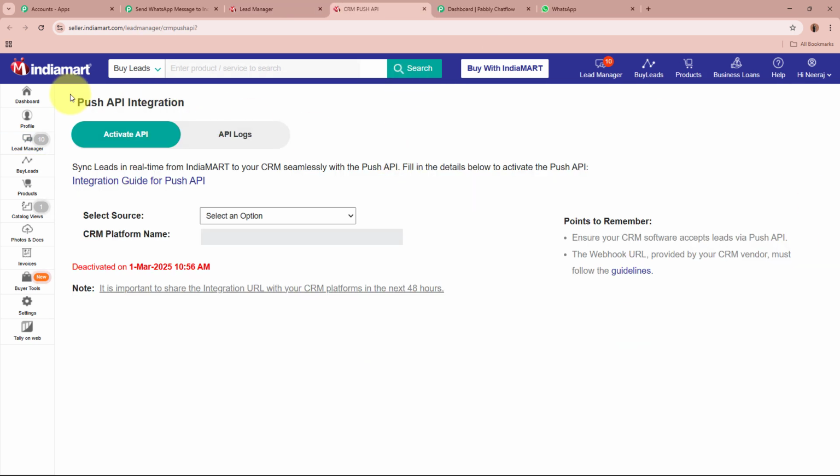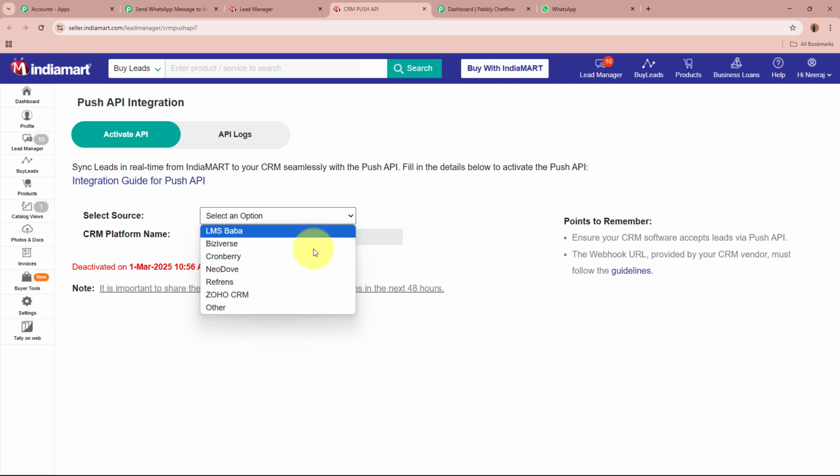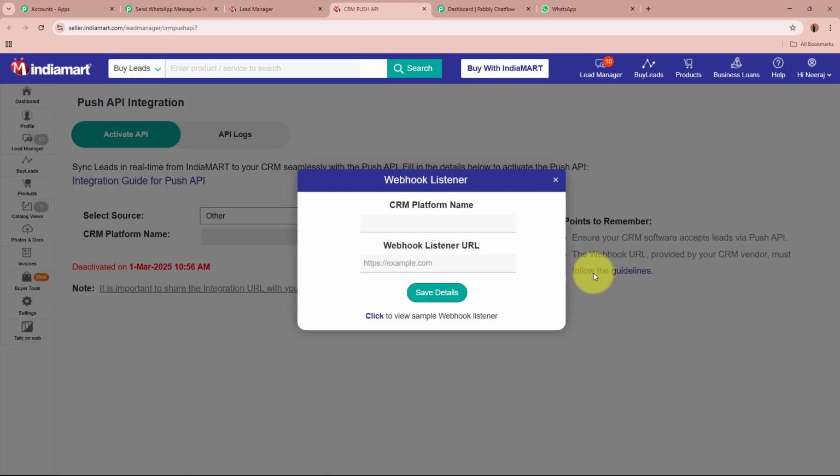As you can see over here, as we land on the Push API integration page of our IndiaMART account, it is asking us to select the source first. For that, click on the drop-down. The given source is not provided in the drop-down, so select the other option right here.